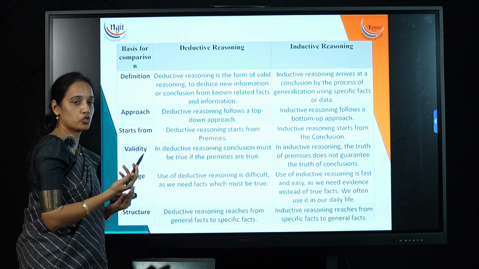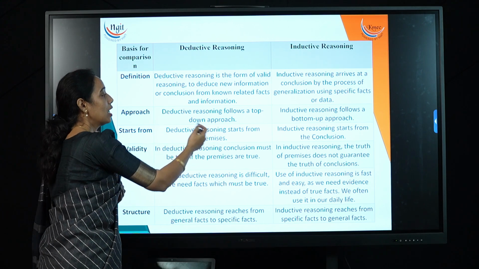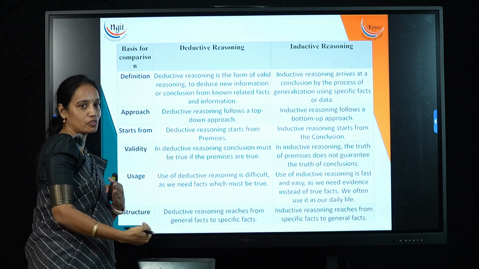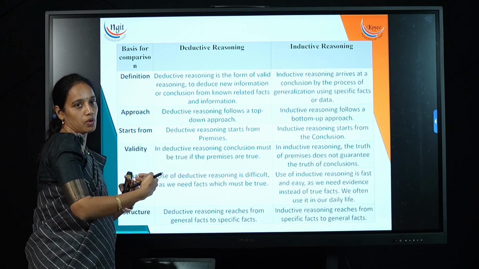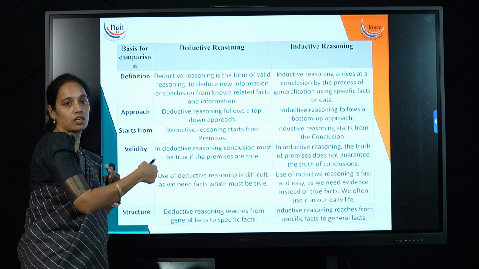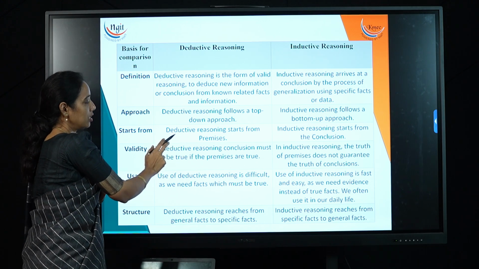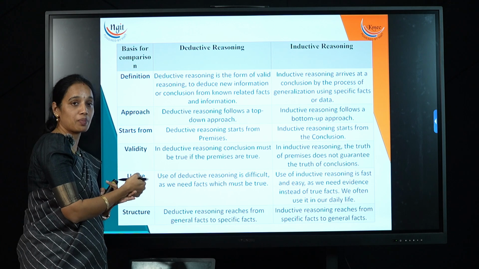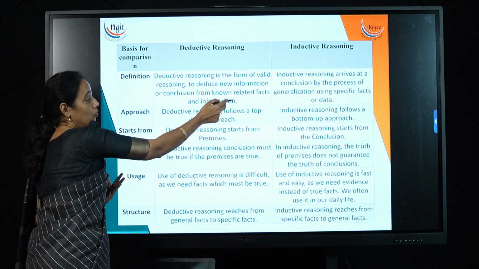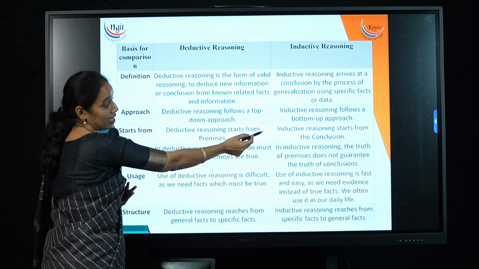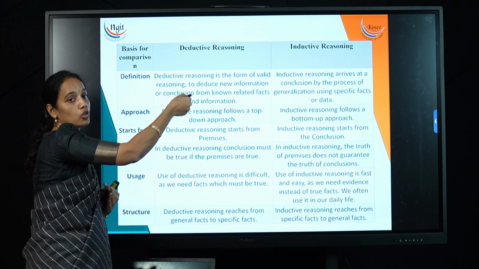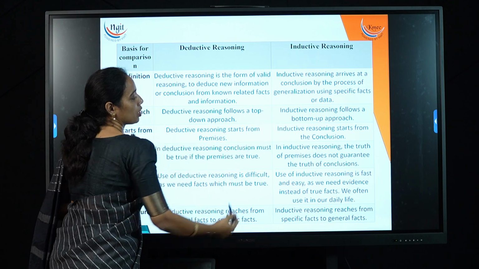The next one is approach. The approach followed for deductive reasoning is top-down, whereas inductive reasoning is bottom-up. Why? Because inductive reasoning starts from the conclusion, that's why it is a bottom-up approach. Whereas deductive reasoning starts from the premises or hypothesis, that's why we call it the top-down approach. Deductive reasoning starts from premises, that is, from the assumptions, and derives a conclusion. That's why the approach is top-down, whereas inductive reasoning starts from the conclusion and from the conclusion goes to the facts. That is why we call it the bottom-up approach.